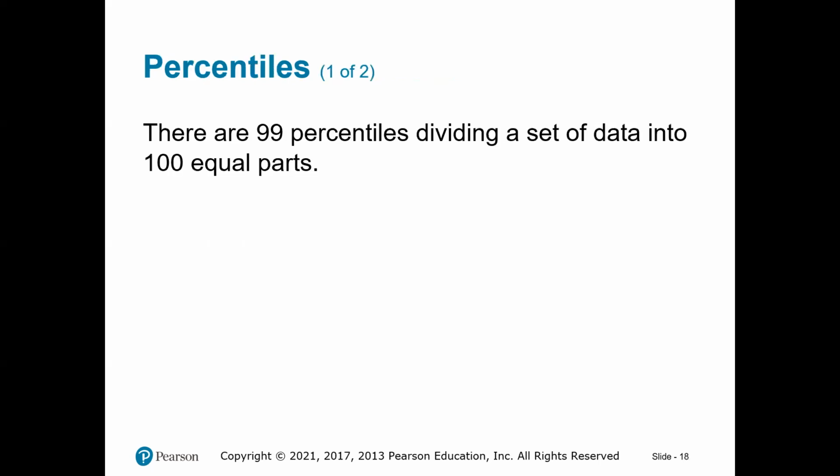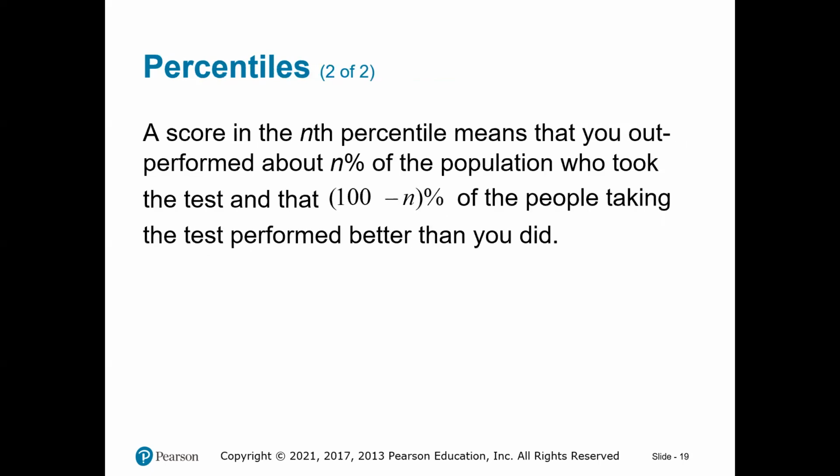The idea of the percentile is, first of all, we have 99 percentiles, dividing a set of data into 100 equal parts. We start with the 1st percentile, the 2nd percentile, the 3rd percentile, and so forth. The idea is what? A score is in the nth percentile, for example, the 5th percentile, the 87th percentile, means if that is your score, that you did better than the nth.